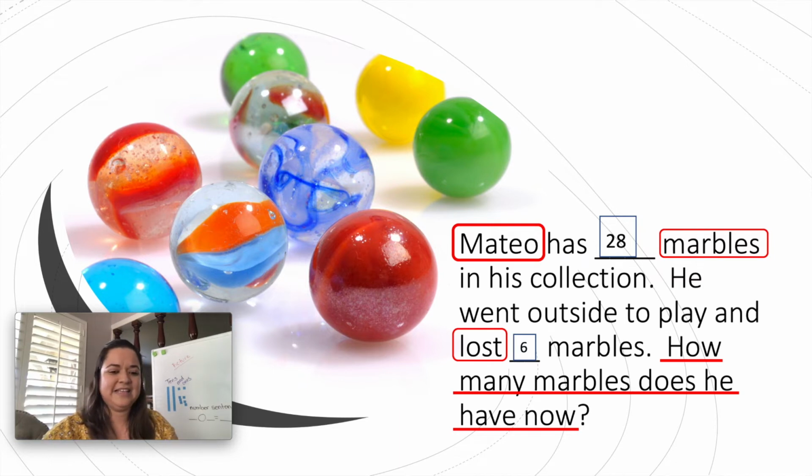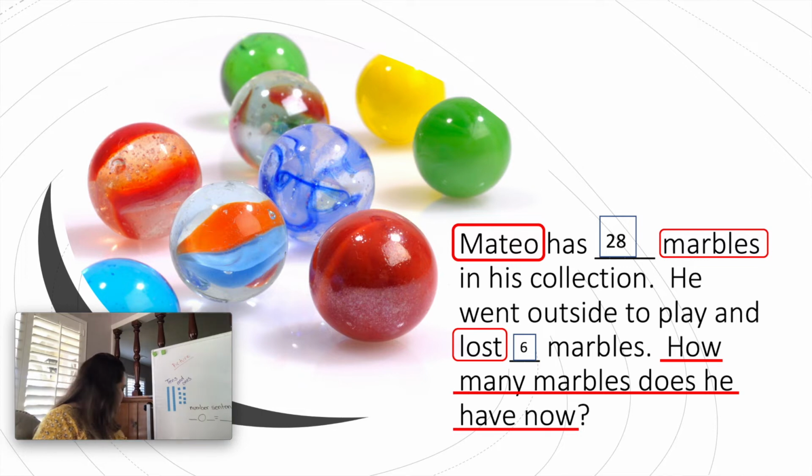Right? So if you look in the back here, I went ahead and put some of our 10s and 1s, because that is one tool that you can use. 10, 20, 21, 22, 23, 24, 25, 26, 27, 28. Now, what did we say that happened? Yes, he lost 6 of those marbles.